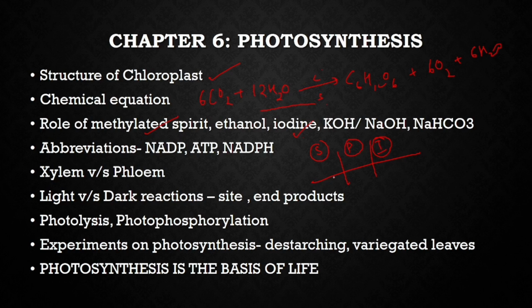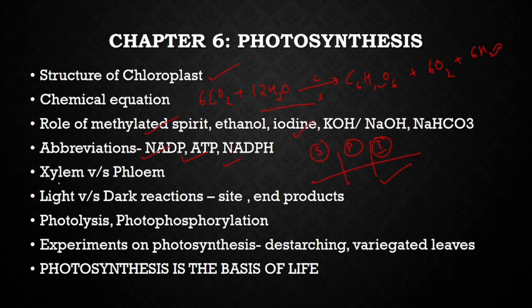Similarly, where there was no chlorophyll, there is no starch present because there was no photosynthesis due to absence of chlorophyll, and the iodine remains brown in color. That is, it gives a negative starch test. So kindly write all the 3 aspects. Abbreviations: NADP, ATP and NADPH: nicotinamide adenine dinucleotide phosphate, adenosine triphosphate, nicotinamide adenine dinucleotide phosphate hydrogen, or reduced NADP.